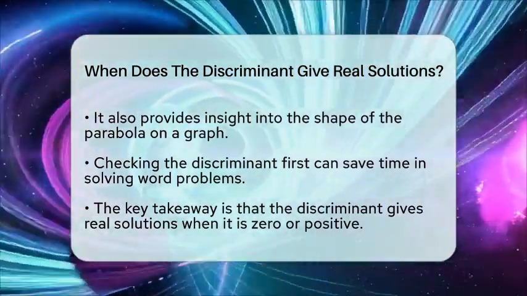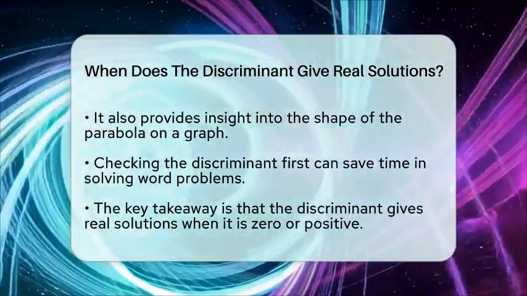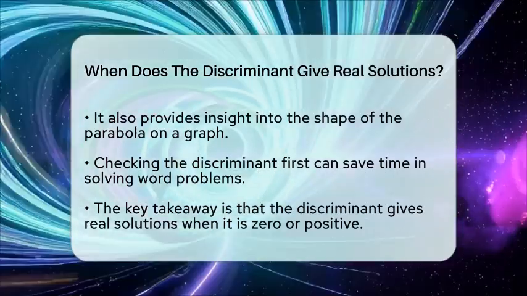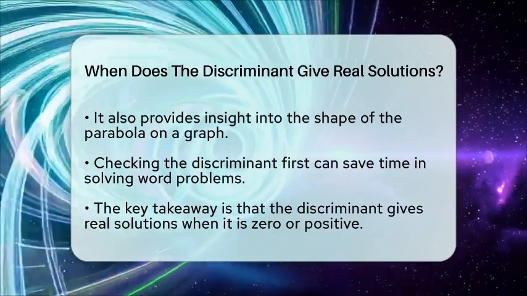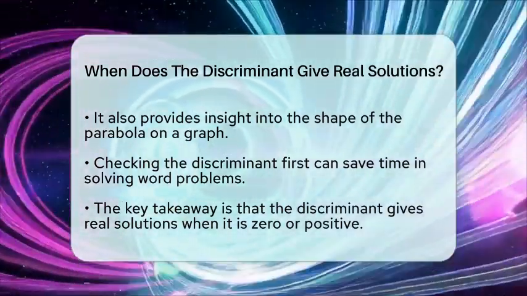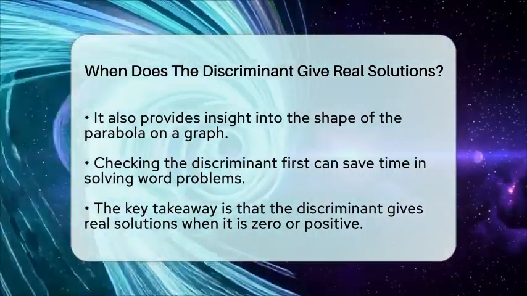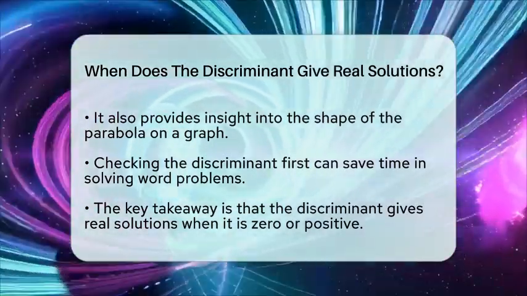In summary, the discriminant gives real solutions when it is 0 or greater than 0. A positive discriminant means two solutions, and 0 means one solution. This simple check is a handy tool to understand the nature of quadratic equations and their graphs.